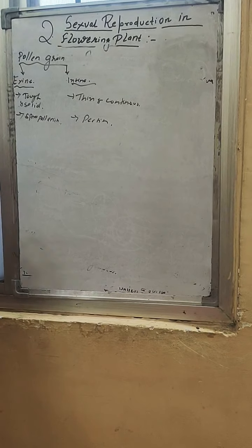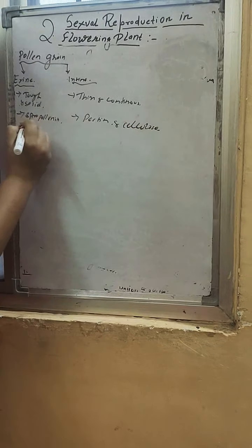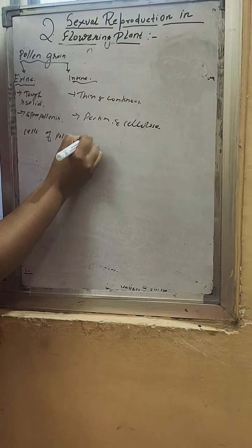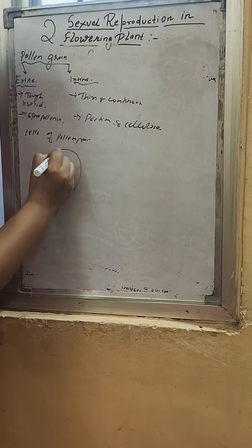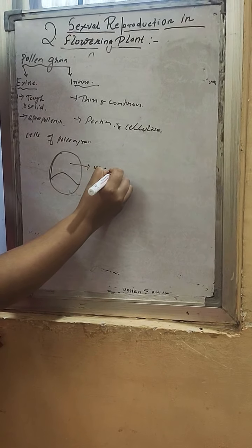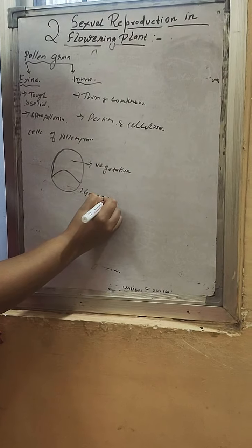Now let's study the cells of the pollen grain. We have seen the two different cells. One is the vegetative cell and another one is the generative cell.